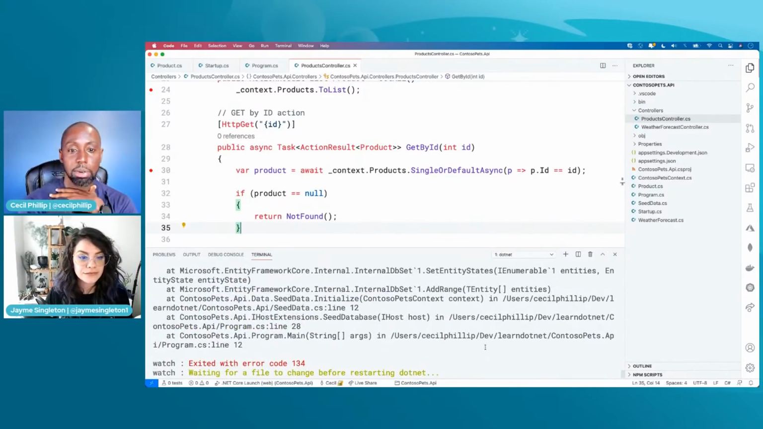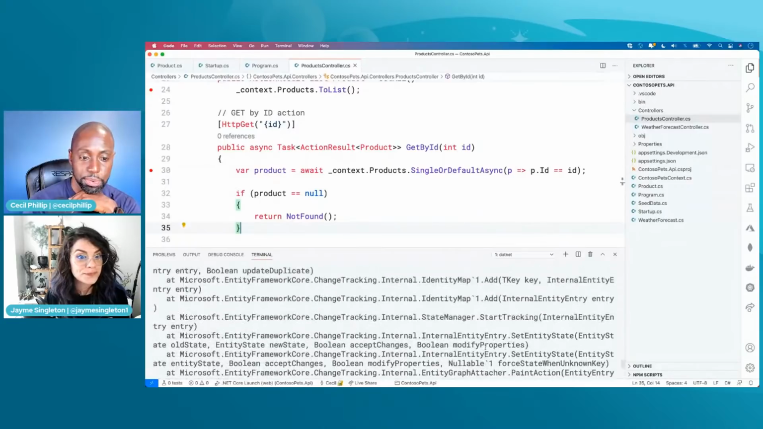I'm still getting an error code. What's the problem with this thing? I'm going to stop using .NET Watch. I don't think it likes me today.